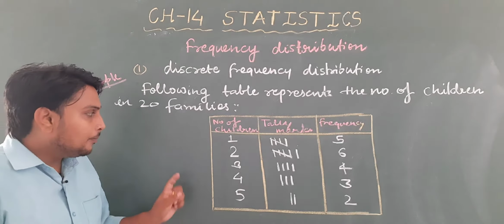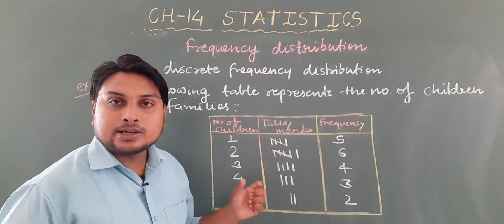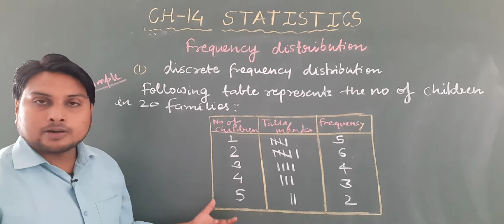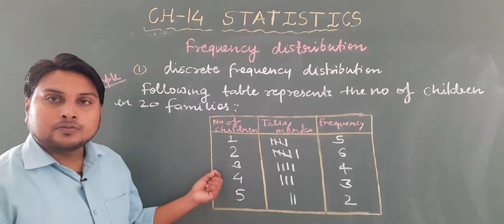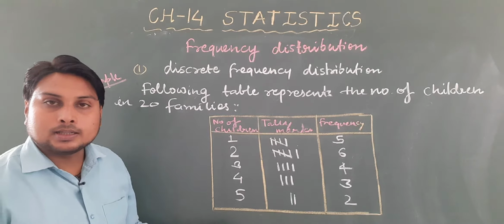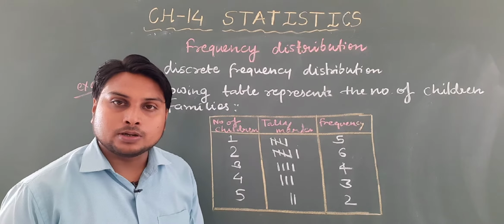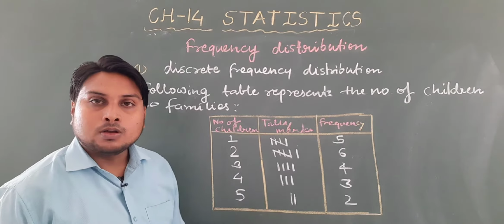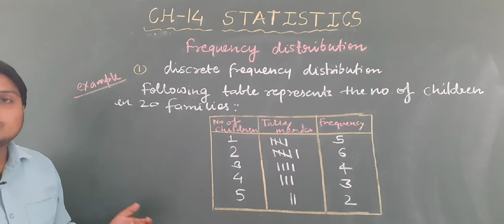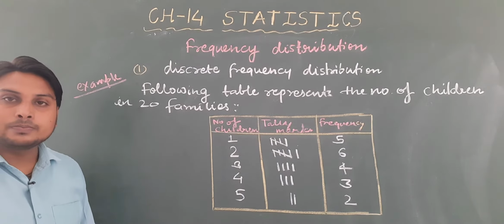But if the number of children here is written in class interval form, like 5 to 10, 10 to 15, 15 to 20, like this, then that will be your continuous frequency distribution. We will see one example of that also, but firstly note down whatever is written.